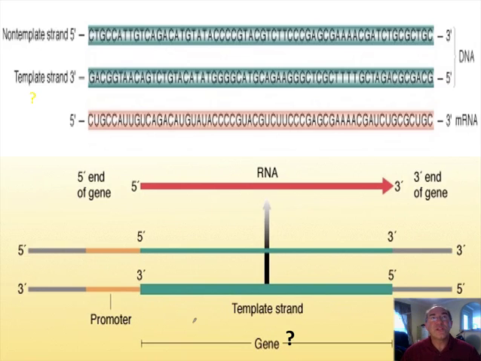This diagram shows a series of DNA strands. There are 2 green strands at the top here. If you notice, the top strand is 5' to 3'. The opposite strand, being antiparallel, is 5' to 3' in the opposite direction. And they are complementary. As you can see, A goes against T, G goes against C. When RNA polymerase transcribes this region of DNA, it is going to use the bottom strand as a template. In other words, it's going to copy the bottom strand.